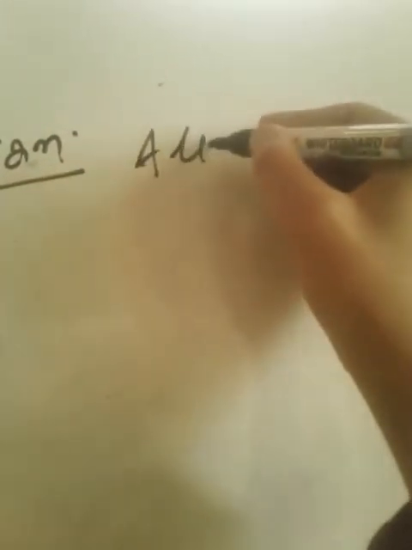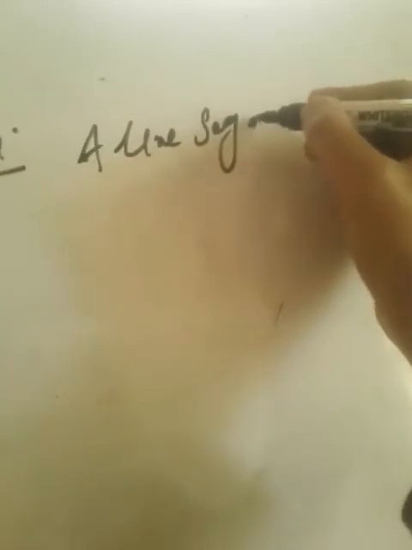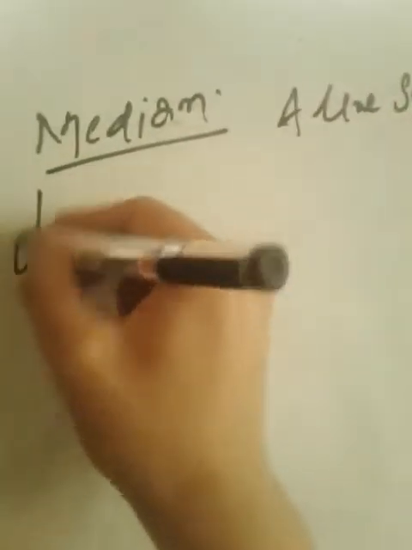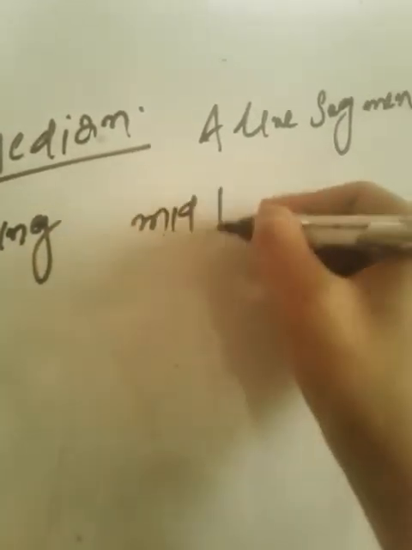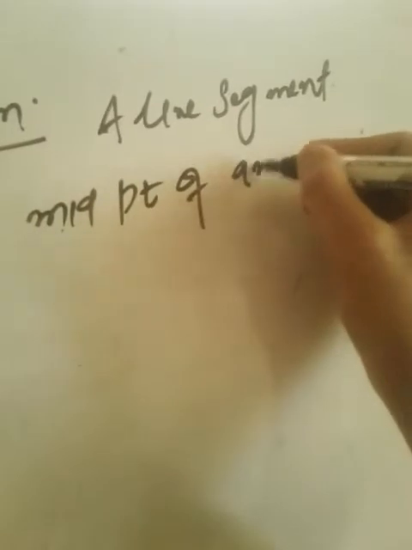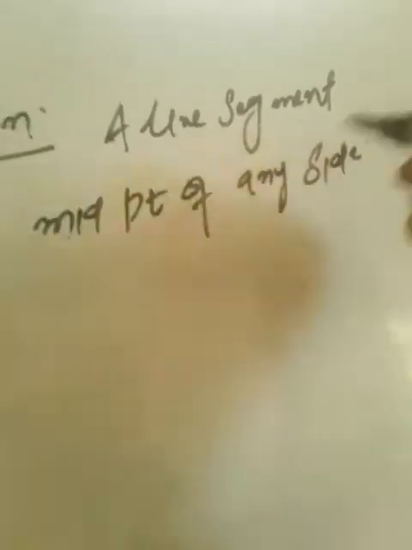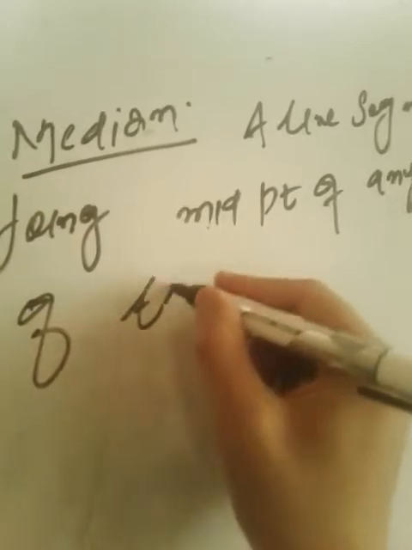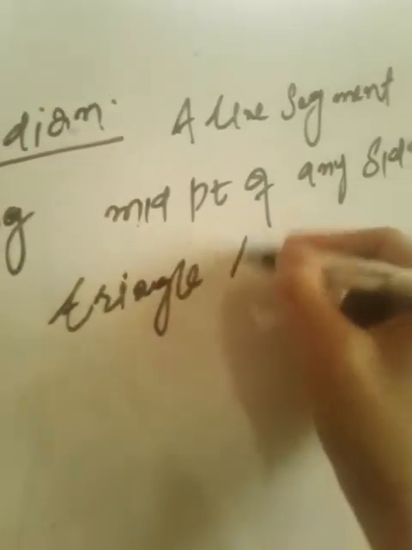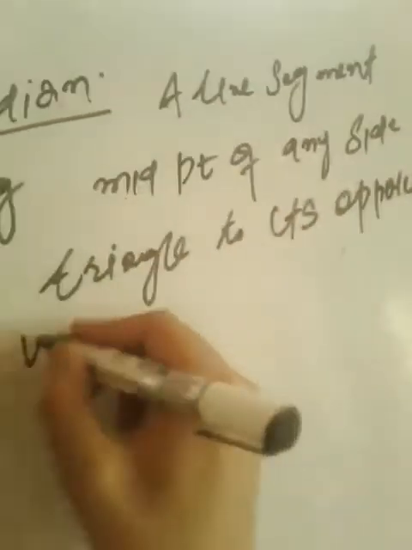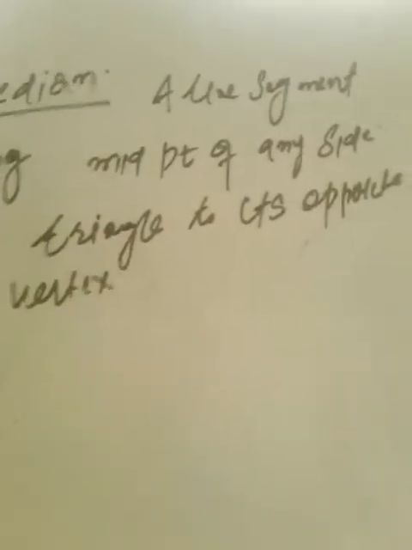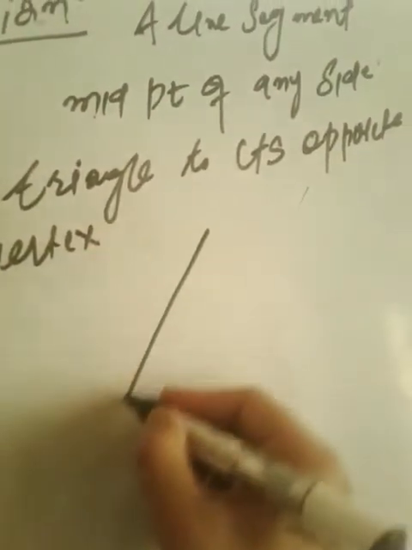Median of a triangle we define as a line segment joining the midpoint of any side of the triangle to its opposite vertex.